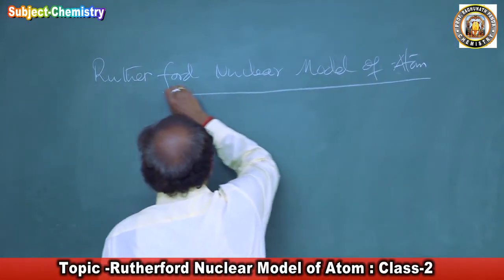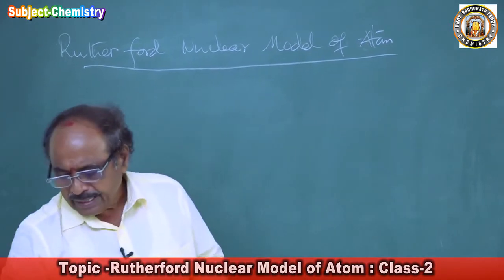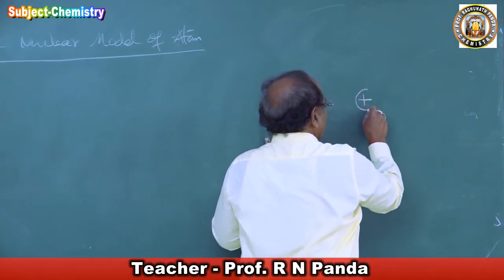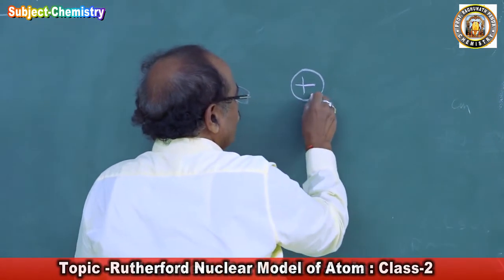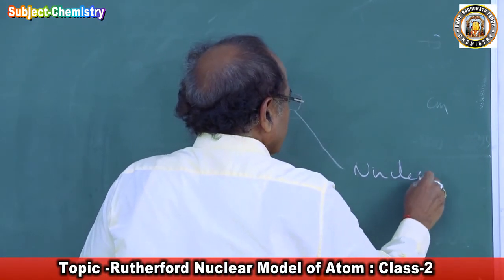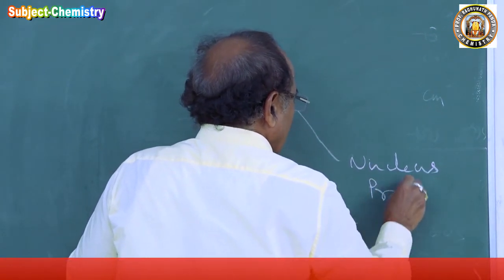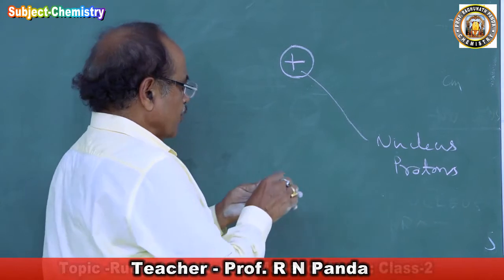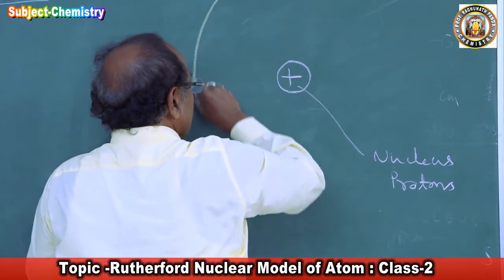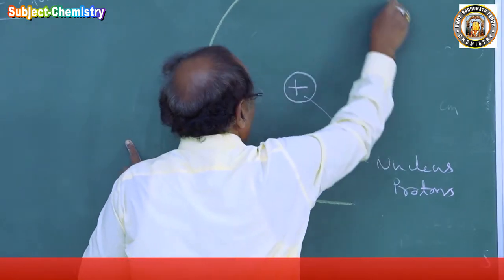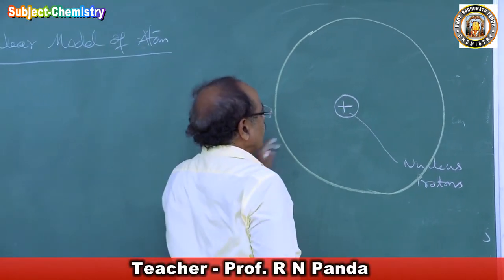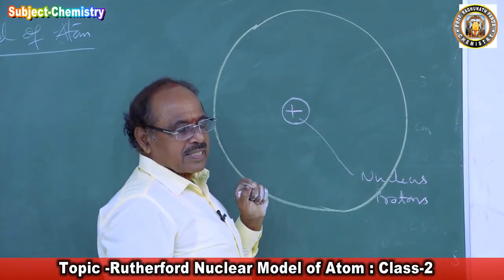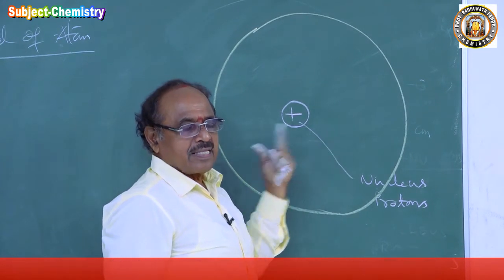He proposed that the nucleus is placed at the center of the atom, consisting of the protons, where the entire mass of the atom is concentrated, and there is a large hollow space all around the atom. The nuclear diameter is 10 to the power minus 13 centimeter, and the atomic diameter is 10 to the power minus 8 centimeter, which explains the impact of hollowness.